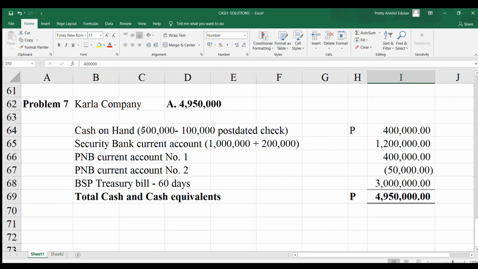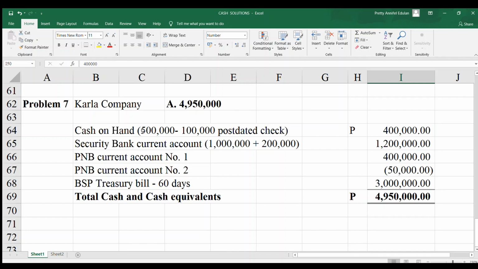Next, PNB current account. This is our account in PNB, so that is included. How about the overdraft? Should this be included?